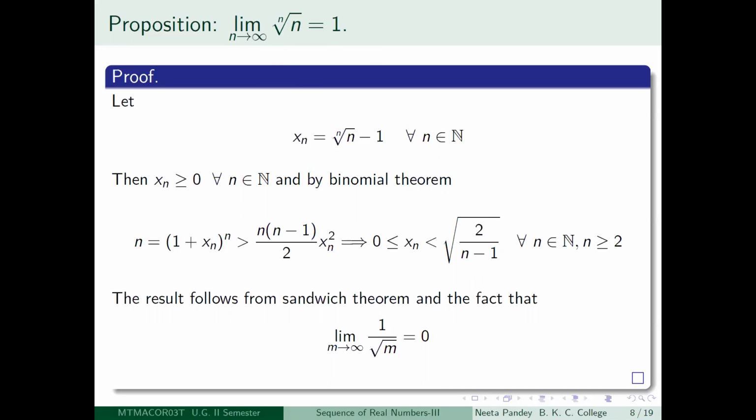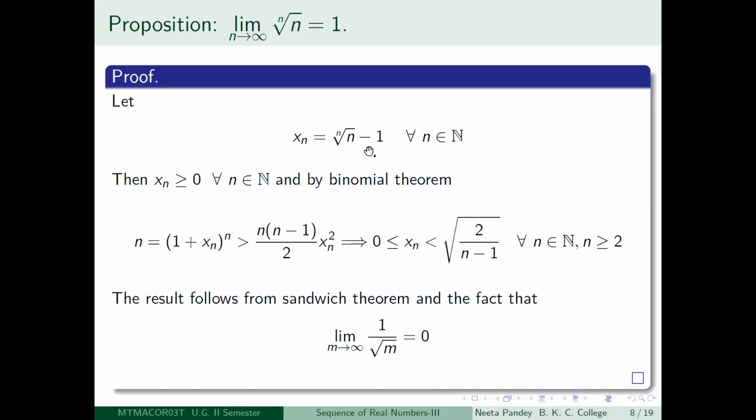The style of proof is similar to the previous proposition. What we do is that we look at nth root of n minus 1 and call this number xn for any positive integer n. So what do you know about nth root of n? Since n is greater than or equal to 1, nth root of n is also greater than or equal to 1. So therefore, xn is greater than or equal to 0. At least this much is true.